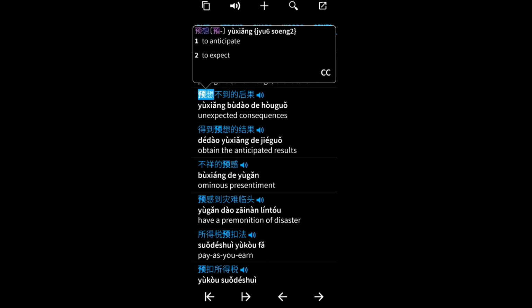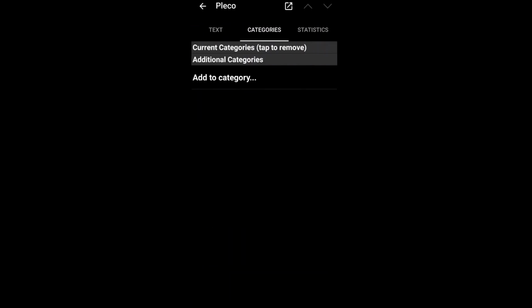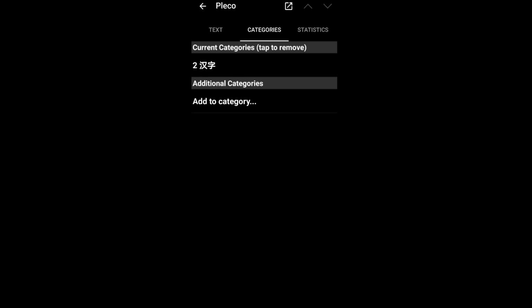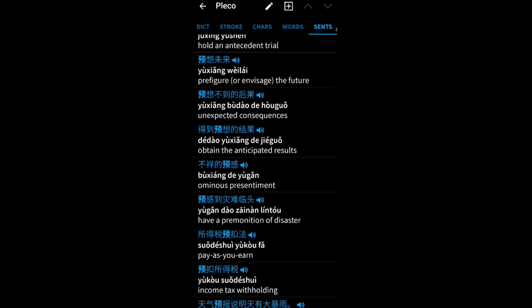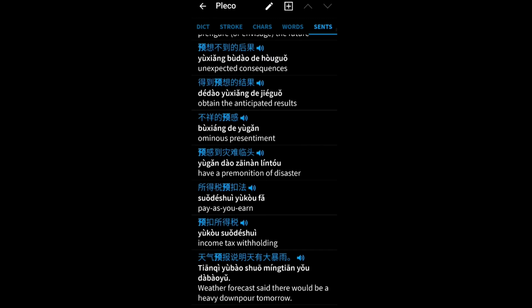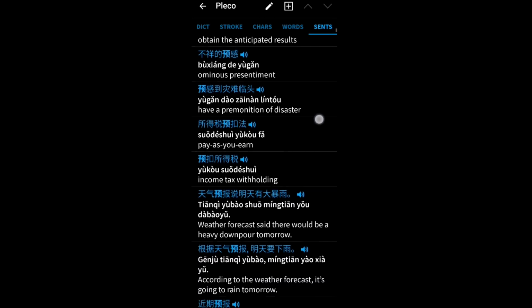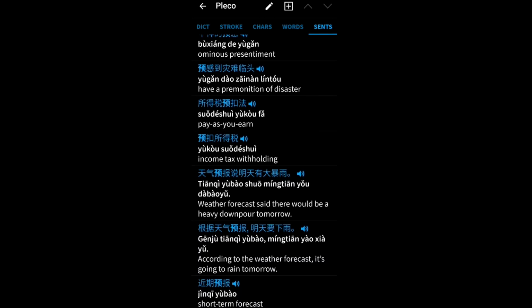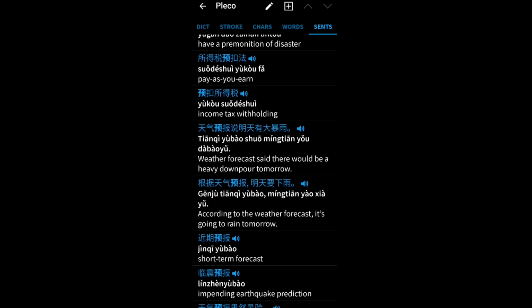Yuxiang. Okay, so I think this is a very nice one, and I'm going to add it, and you can see how I can right away add it to the category that I called 2 characters. So I have categories for 1 character, and then I'm going to make a video so you can look at all my categories. Okay, bu xiang de yugan. Okay, suodeshui yukou fa. Income tax withholding.